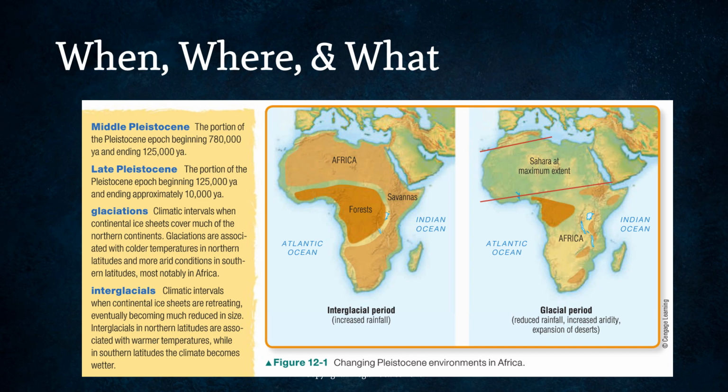So it would be interesting to compare this map that says Sahara at maximum extent with the current Sahara Desert and see where we're at just using the Sahara as an indicator. That would be an interesting little exercise. So last definition here, interglacials are climatic intervals when continental ice sheets are retreating, eventually becoming much reduced in size. Interglacials in northern latitudes are associated with warmer temperatures, while in southern latitudes the climate becomes wetter.